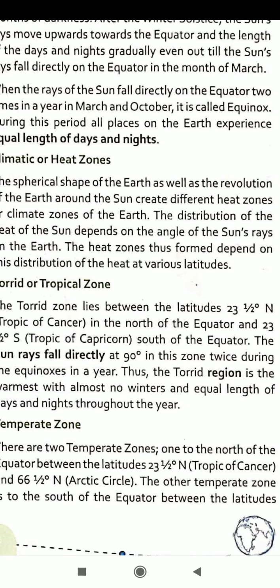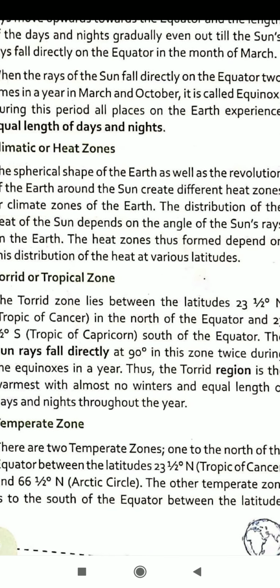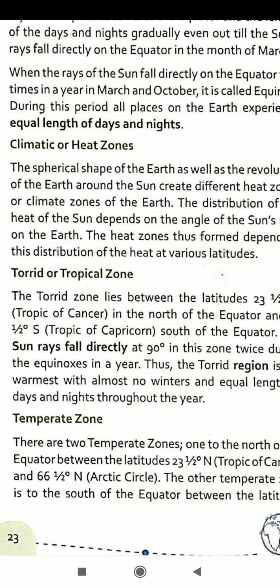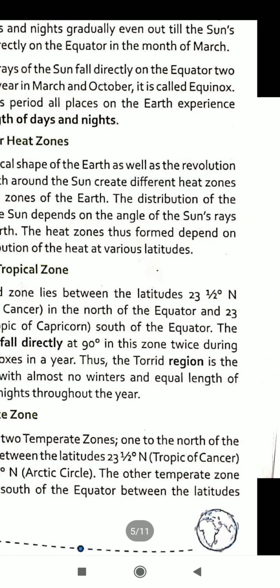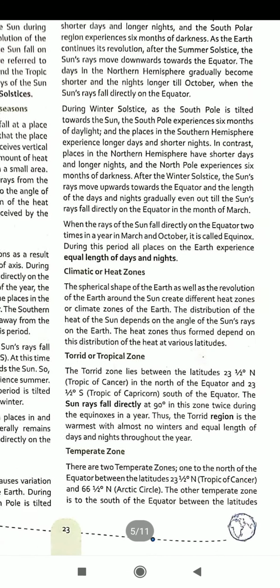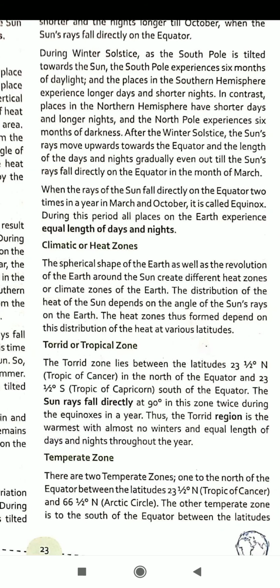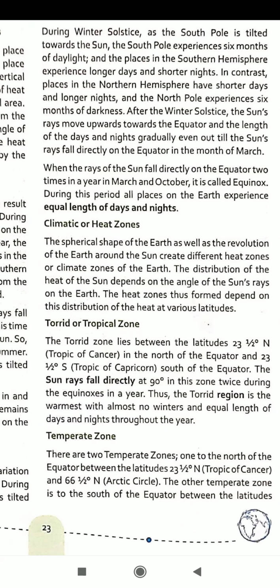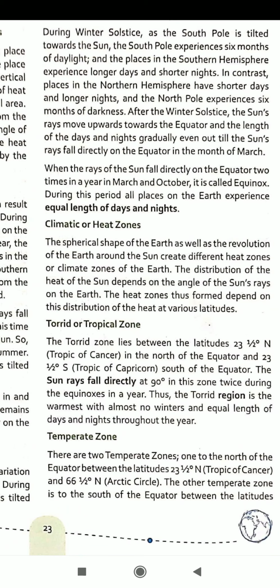Next, I am going to teach about the temperate zone. There are two temperate zones, one to the north of the equator between the latitude of 23 1/2 degree north, the tropic of Cancer, and 66 1/2 degree north, the Arctic Circle. The other temperate zone is to the south of the equator between the latitude of 23 1/2 degree south, the tropic of Capricorn, and 66 1/2 degree south, the Antarctic Circle.